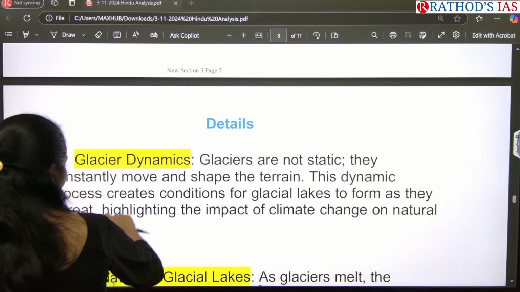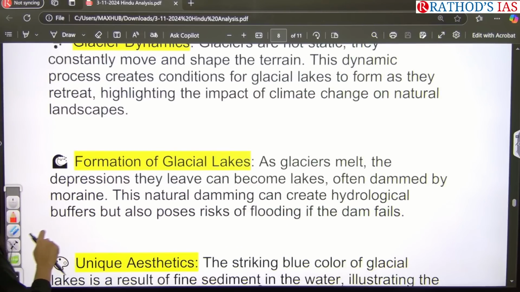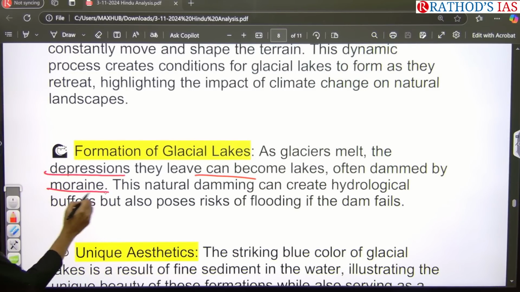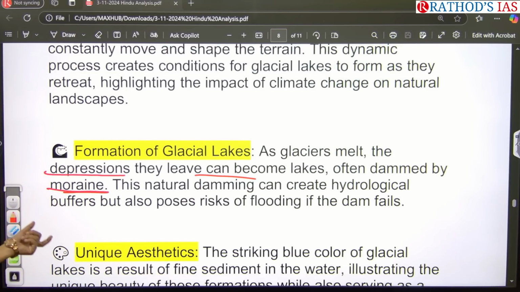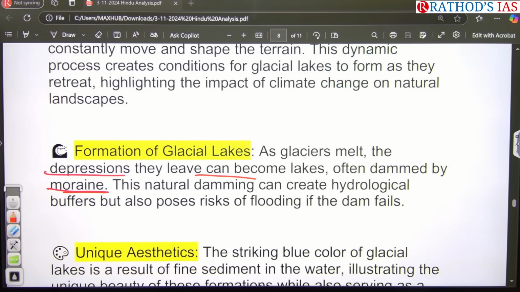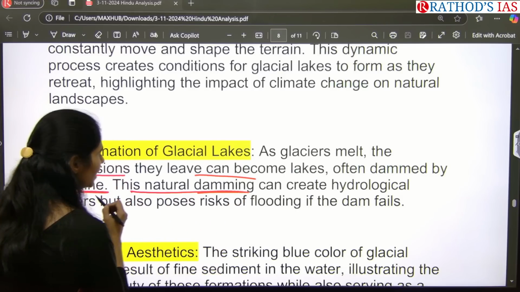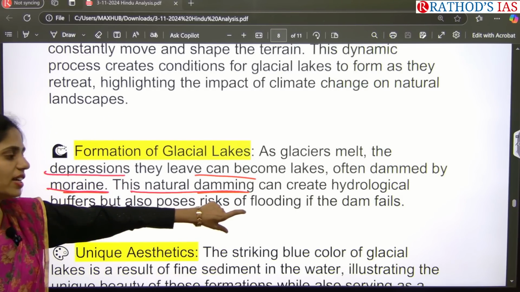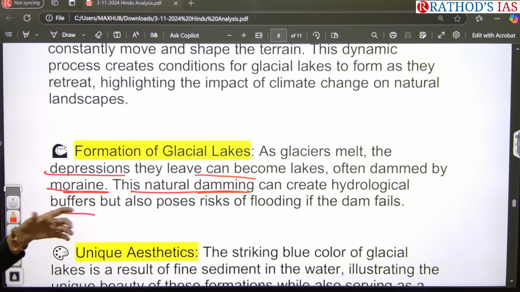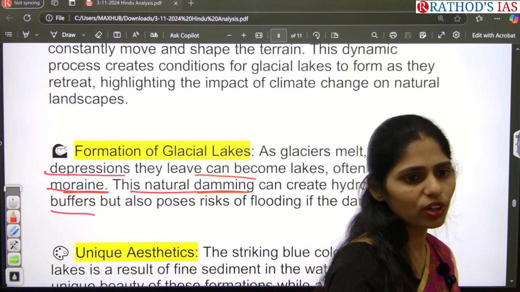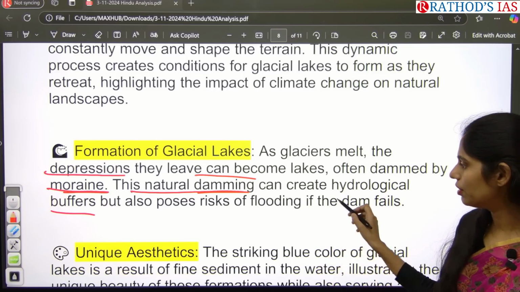So this article is saying that because of glacial melting, the depressions they leave can become lakes, and they are often dammed or guarded by these moraines. Moraines are depositional features of landforms formed by glaciers. So this natural damming can create hydrological buffers. But whenever these natural dams formed by moraines fail or break, the water will gush out very fast and that will cause floods.